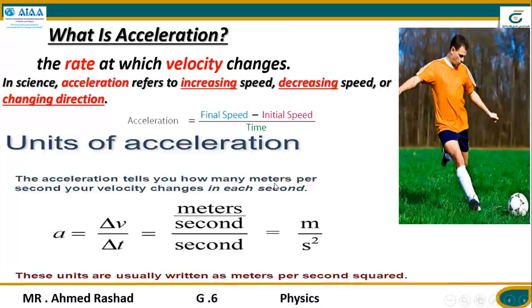So now all of you understand acceleration and how we can calculate it. In this lesson we're talking about acceleration, how to calculate it, and the graph of acceleration, how to make the graph for acceleration.